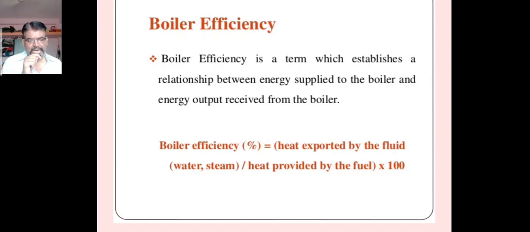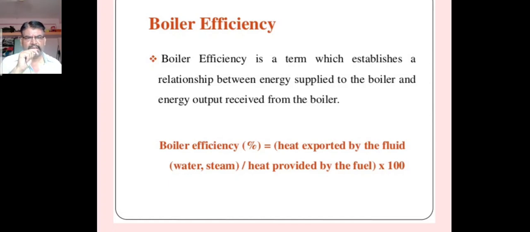Then me, the mass of evaporation, can be written as ms divided by mf, measured in kg per kg of fuel. So the formula for efficiency is me into h minus hfn divided by CV, or me is nothing but ms upon mf into h minus hfn divided by CV.